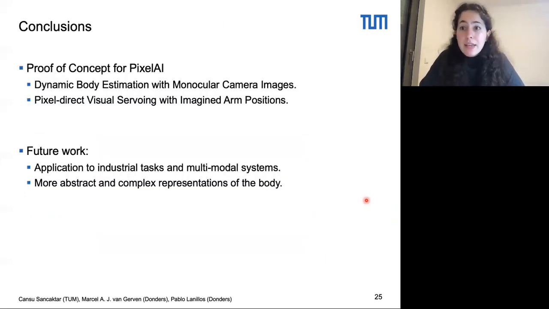To conclude, we have scaled up active inference to deal with high-dimensional inputs by incorporating learning with neural networks. We have provided a proof of concept that we can perform image-based dynamical body estimation and goal-driven control. As future work, we want to explore applications to industrial tasks as well as multimodal systems. We also want to use more abstract representations of the body that will allow us to capture the complexity of the real world.